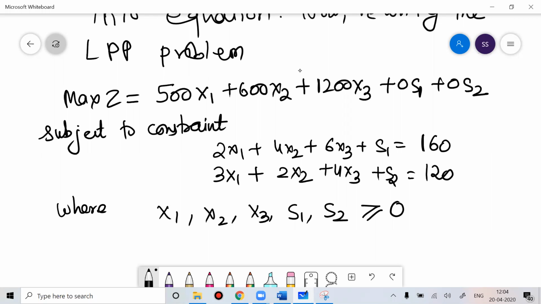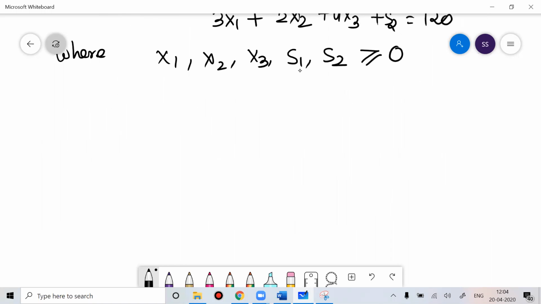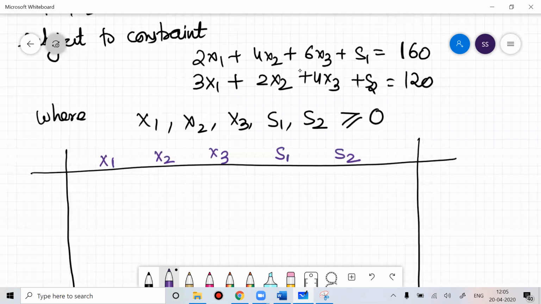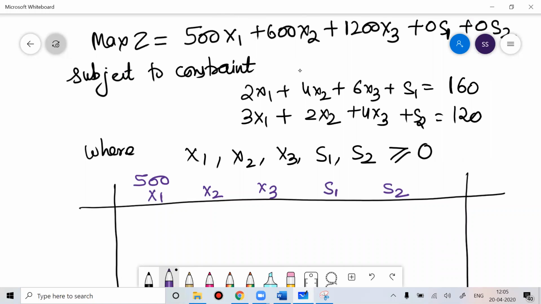I believe you're done with the writing. Let us start solving this problem. When you are solving the problem, you can make a table like this. Here I can write your variables: x1, x2, x3, s1, and s2. If you see the objective function, you can write the coefficients: this is 500 x1, this is 600 x2, this is 1200 x3, this is 0 s1 plus 0 s2.